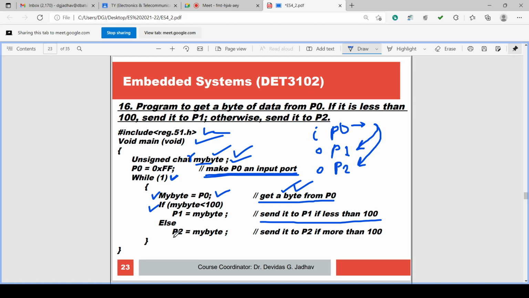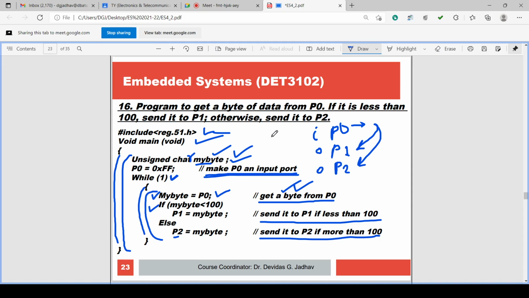Else P2 equal to my byte. So my byte is more than 100 or equal to 100. It is sent to P2. Send it to P2 if more than 100 or equal to 100. Okay. So this is the curly bracket of the void main. This is the total block of instructions for main. This is while 1 infinite loop. So this is the curly bracket for while 1, opening and closing, and this is the block of instructions for while.